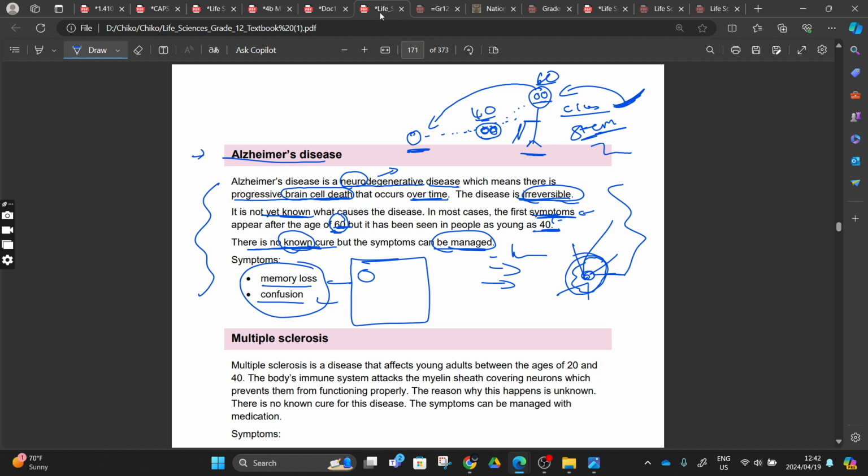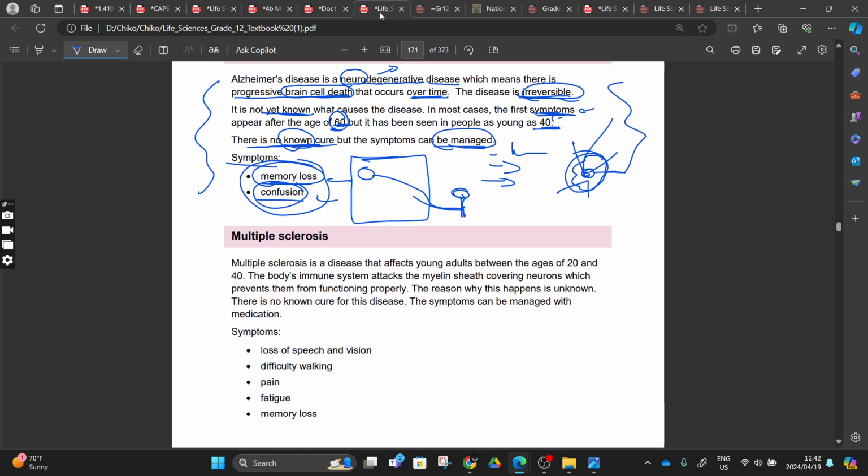Memories are stored there, then after a long time those memories are going to be deleted, or those cells, those interneurons that hold those memories, are going to die, and then we are no longer going to remember those things. The confusion, these are the simplest symptoms, but you can go out and learn more. The person is confused about where they are and what is happening. Maybe you'll find the grandparent at the gate, and you ask what are you doing there? Maybe they ask what time is it, or are we on Tuesday? They are losing their memories and they are getting confused. I hope you understand what is happening here.